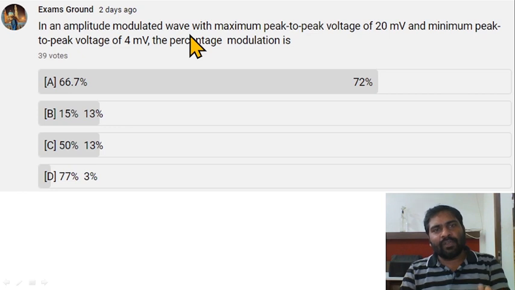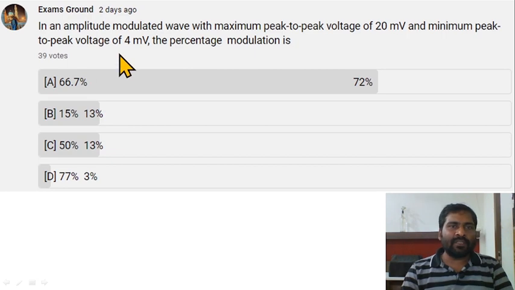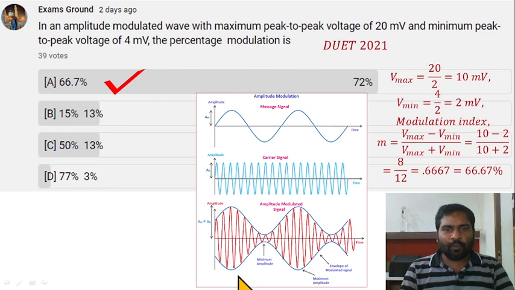In an amplitude modulated wave with maximum peak to peak voltage of 20 millivolt and minimum peak to peak voltage of 6 millivolt, the percentage modulation is. Most of you correctly answered it. From here to here, it is peak to peak voltage given 20 millivolt maximum, and minimum from this to this, it is minimum 4 millivolt. To find out Vmax, from this axis to this, Vmax equal to 20 by 2 equal to 10 millivolt. This is 10 millivolt and this is 4 by 2 equal to 2 millivolt. So V minimum equal to 2 millivolt. Modulation index M equal to Vmax minus V minimum divided by Vmax plus V minimum, and solve it. The answer is 66.6%. Option A.